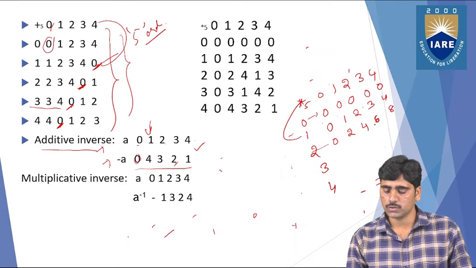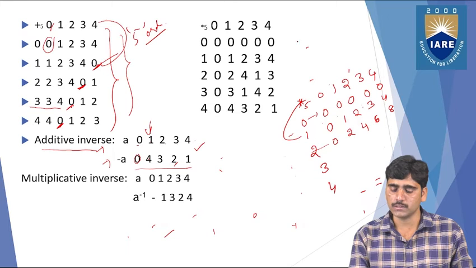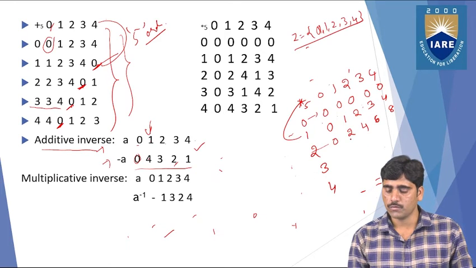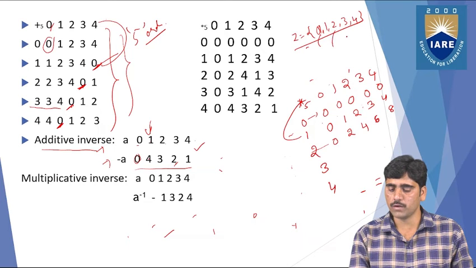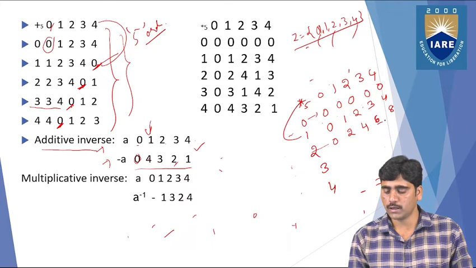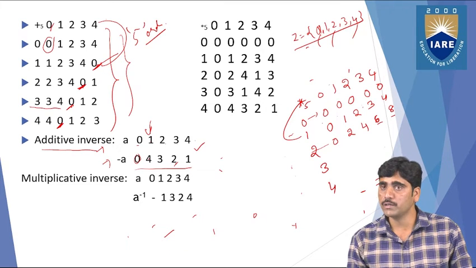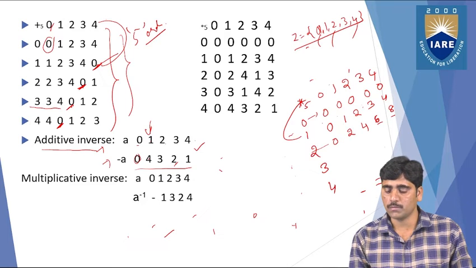So 0, 2, 4 exist in the set. What is the set actually? 0, 1, 2, 3, 4. So in this set we have 0, 2, 4, but 6 and 8 are not there. So what do we need to do? We need to replace those 6 and 8 values using the modulo operation.